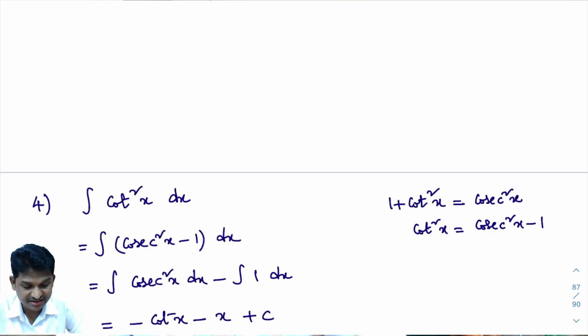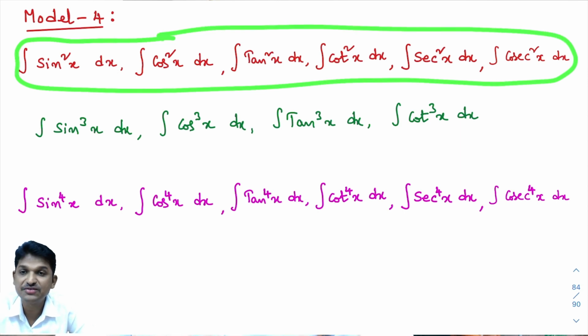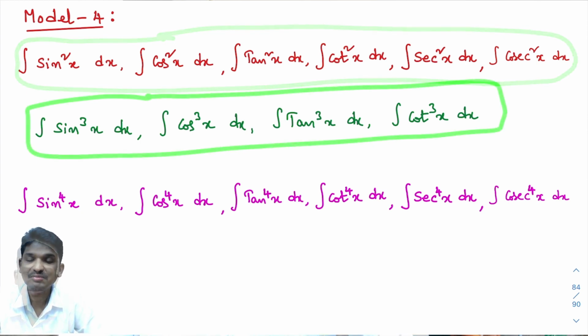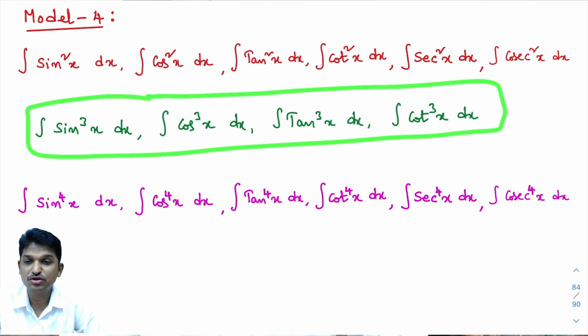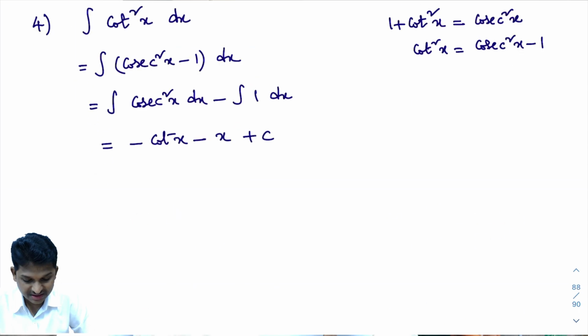So we completed 6 problems out of 16 problems. You look here, in today's class we are doing these problems. Now this first set is over. To do this second set, integral of cosecant square, integral of sin cube x, integral of cos cube x, integral of tan cube x, integral of cot cube x, you must be good in trigonometry formulas and you must be good in model number 2. If you are, we can do these problems. Let's see how to solve integral of sin cube x dx.